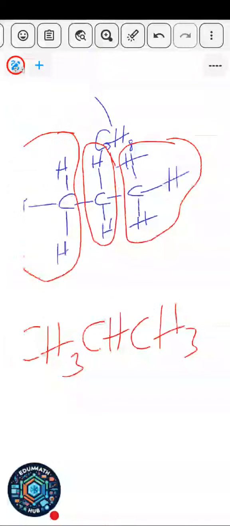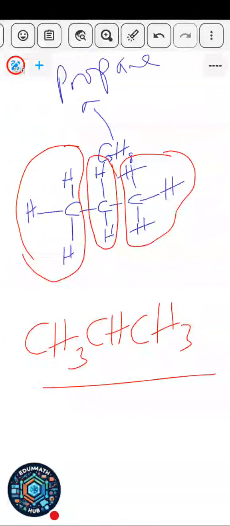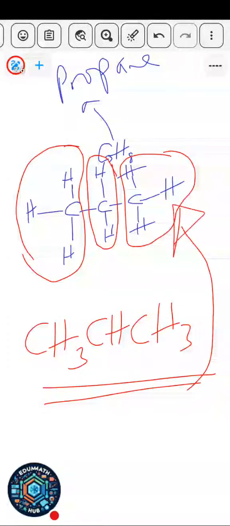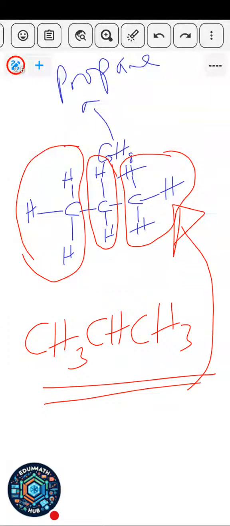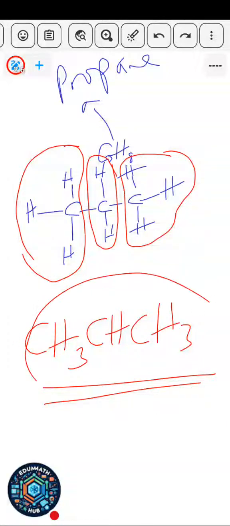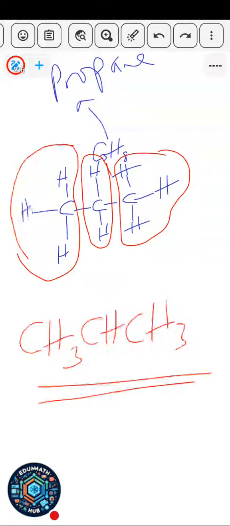So in this way, this is the condensed form of this opened form. This is condensed, that means you have shortened it. This one is the open form. So this one is CH3, CH, CH3. Okay, this is the condensed form. This is what is called propane, condensed formula.